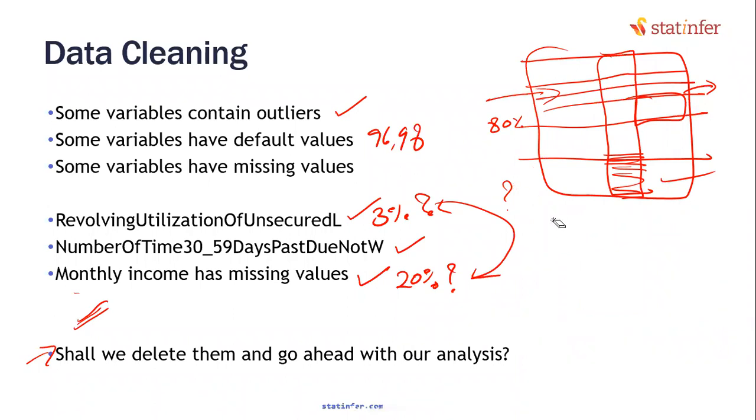This data is information. This data is the one that will help us to build the model. Monthly income is missing, but other variables are present, no? Other variables are present for the same customer. His monthly income is missing, everything else is present. Why do you want to lose that information? Somehow we have to clean this data.